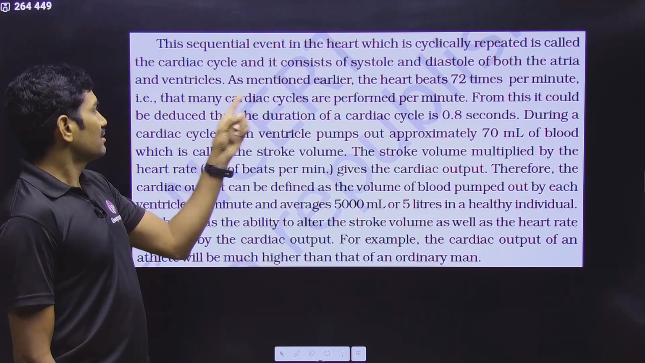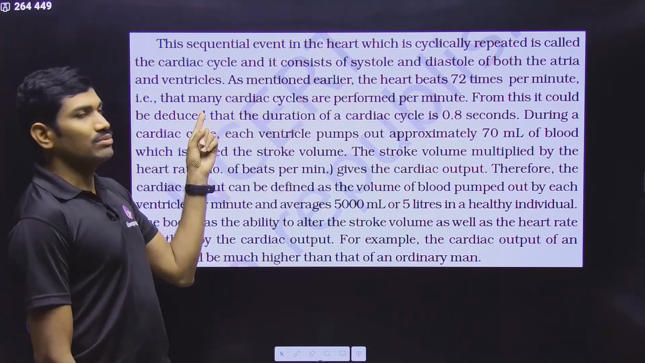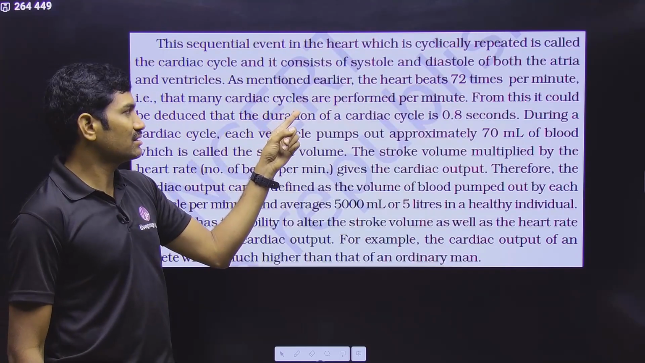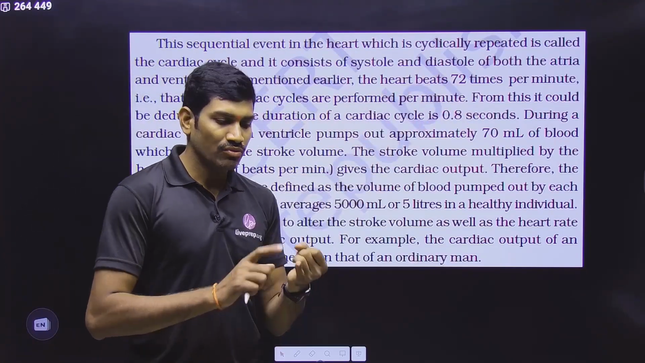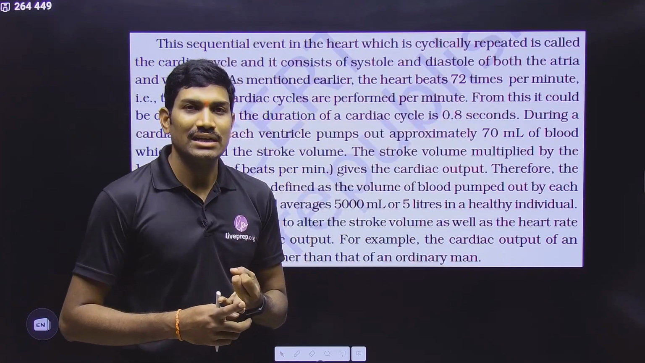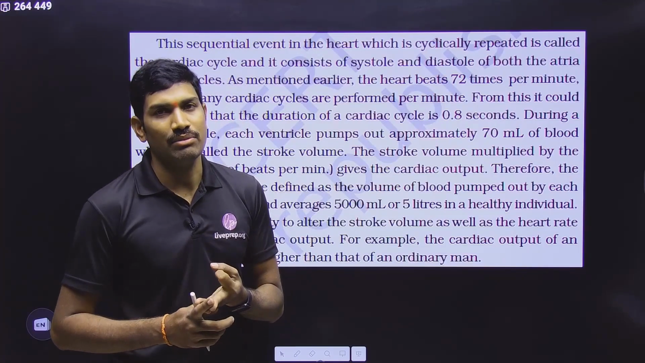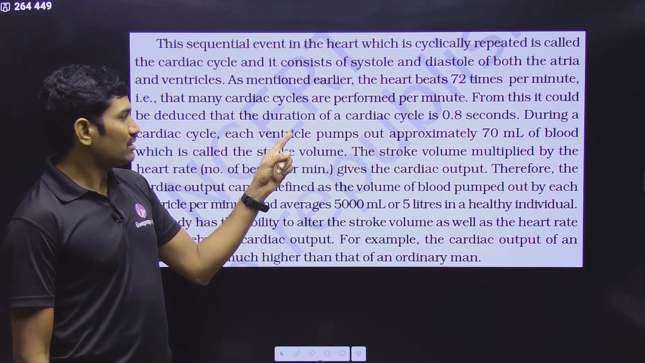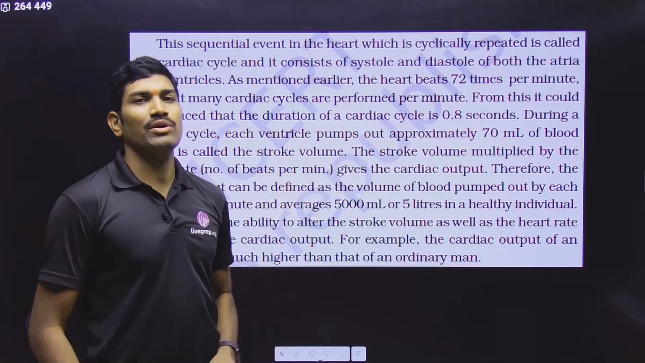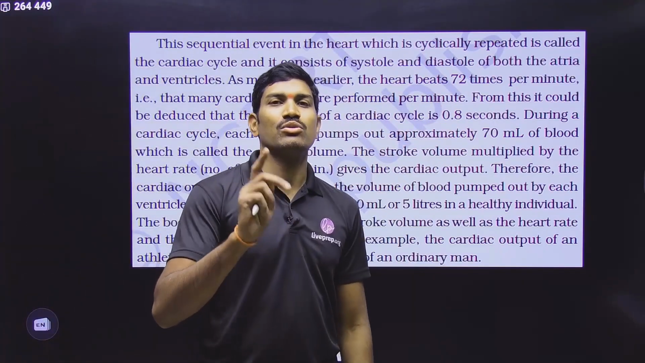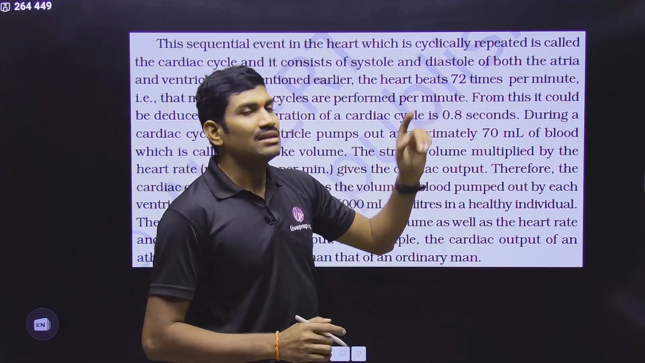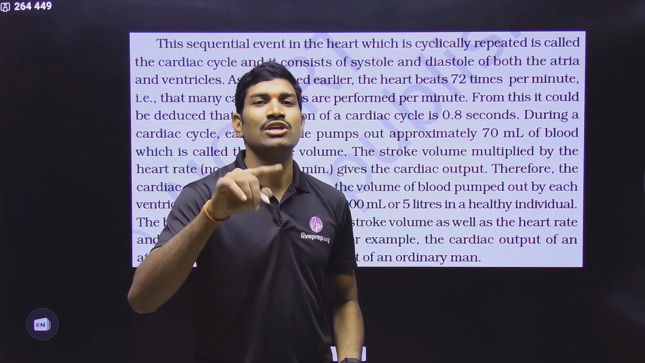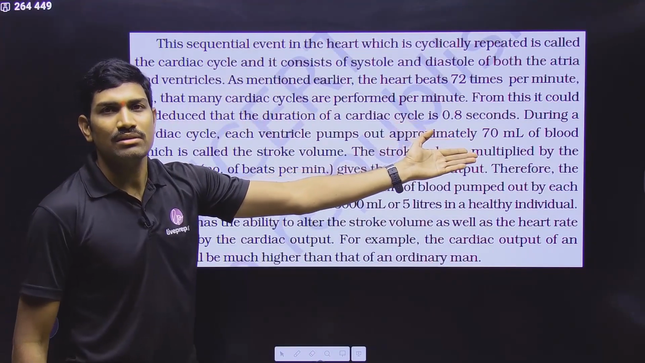That many means what? 72 heartbeats means 72 cardiac cycles are performed in 1 minute. So one action potential is equal to one cardiac cycle, which is equal to one heartbeat. This is the relation, so please understand this. Next, from this it can be deduced that the duration of a cardiac cycle is 0.8 seconds. 1 minute has 60 seconds. In 60 seconds the heart beats 72 times. That means for one heartbeat the average time is 0.8 seconds. Simply, it is a division.